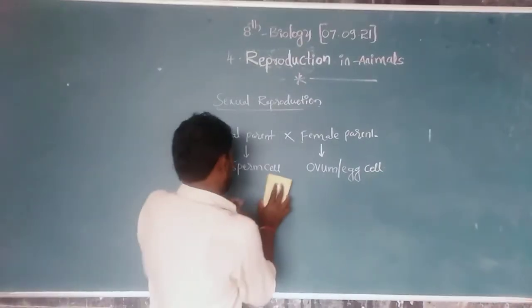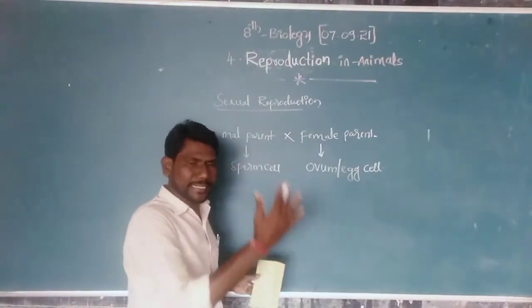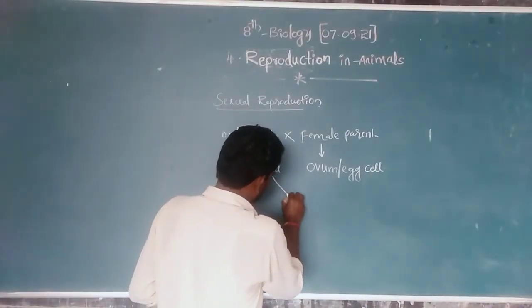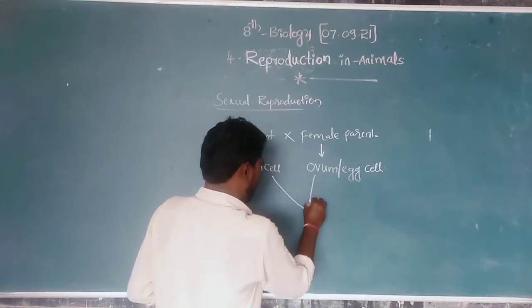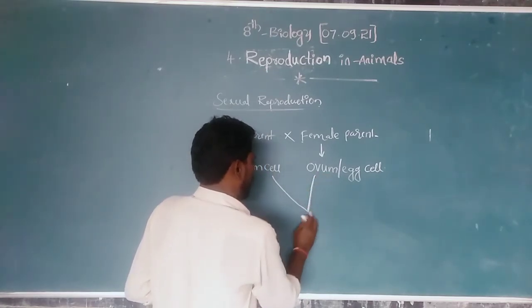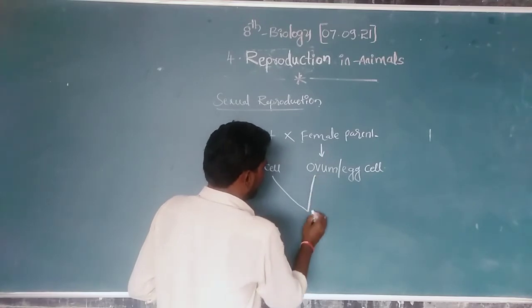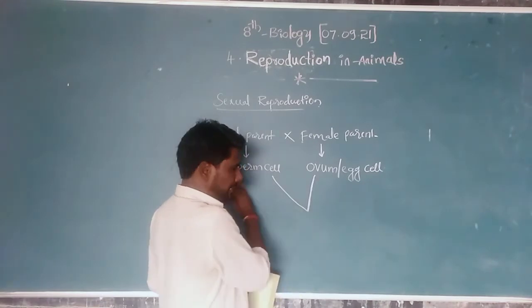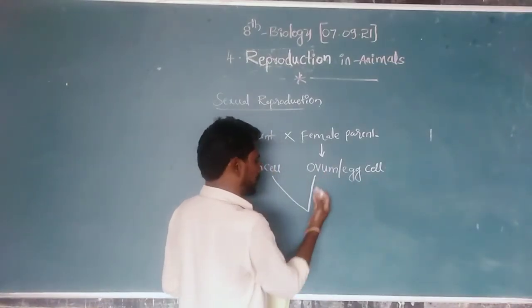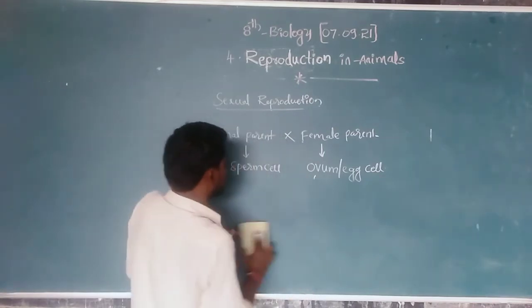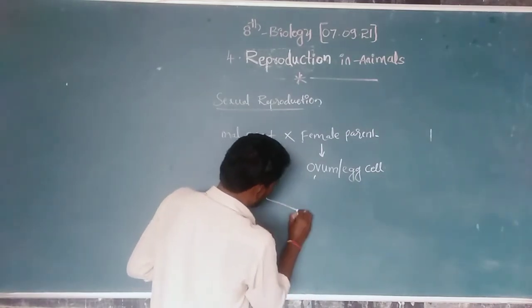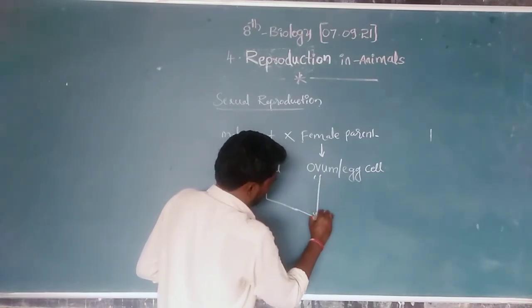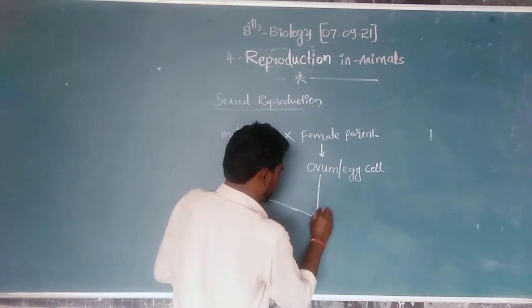When these two parents participate in the reproduction, what happens? The sperm cell is fused with the egg cell or ovum.